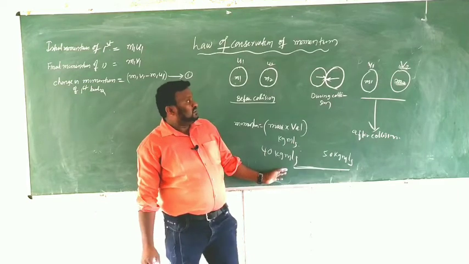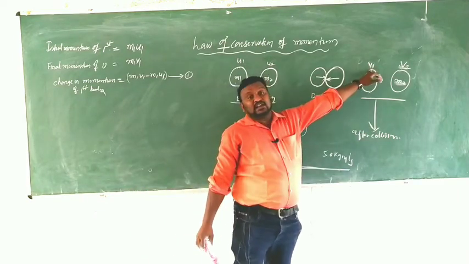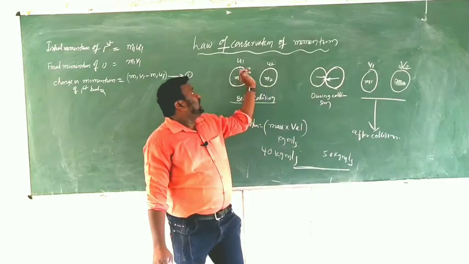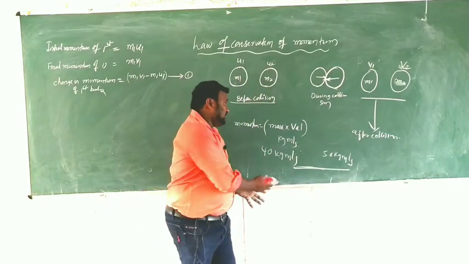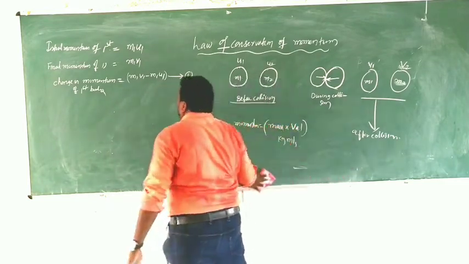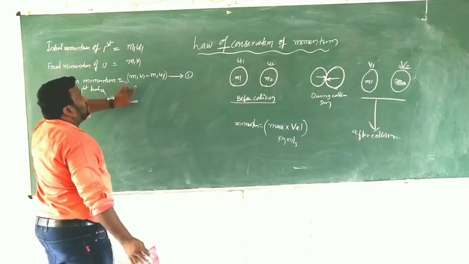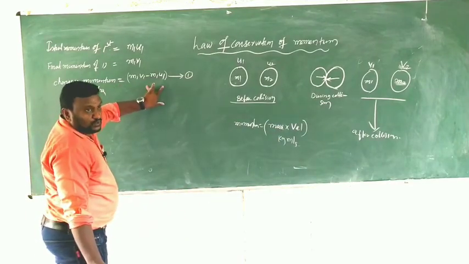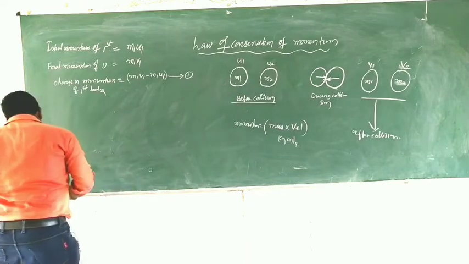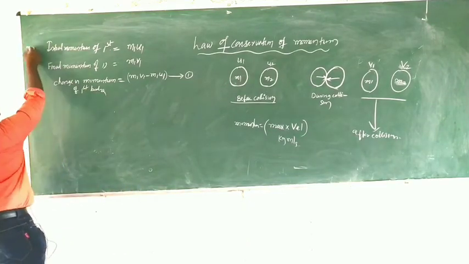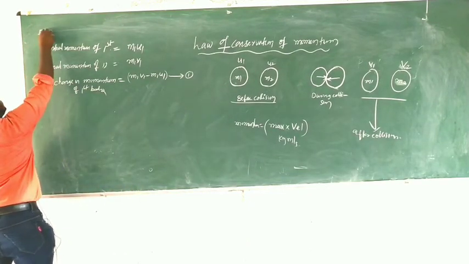Here m1 v1 is the final momentum and m1 u1 is the initial momentum, so the change in momentum is m1 v1 minus m1 u1. This is for the first body.